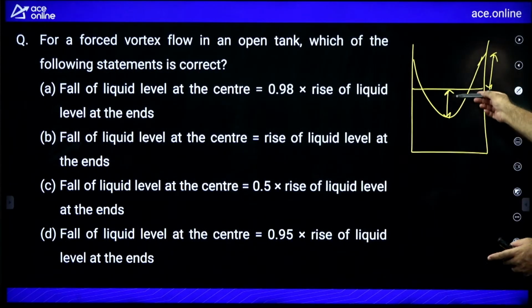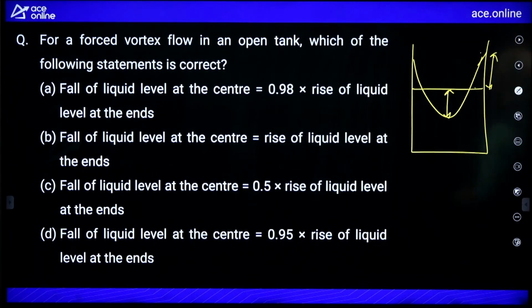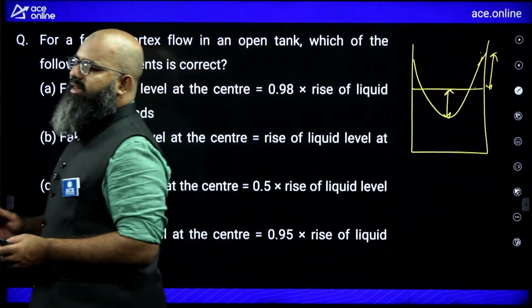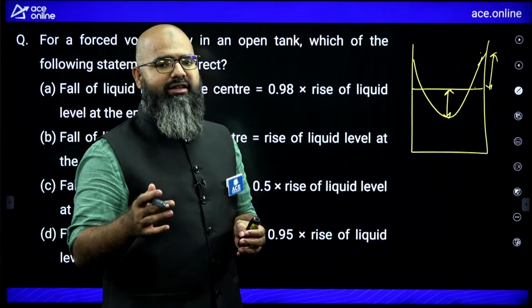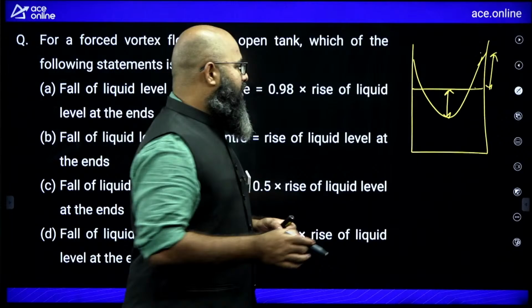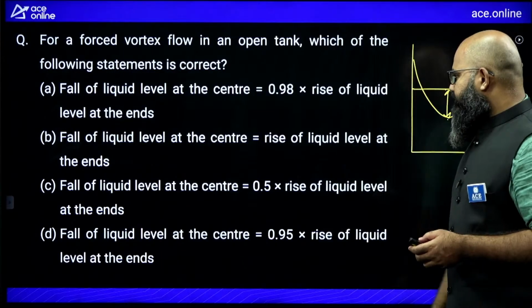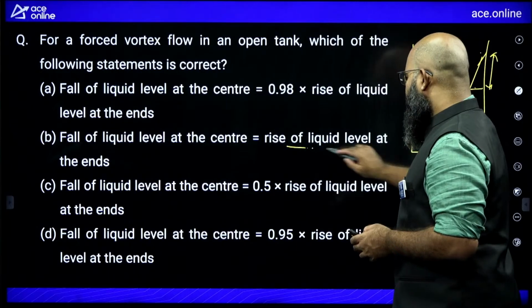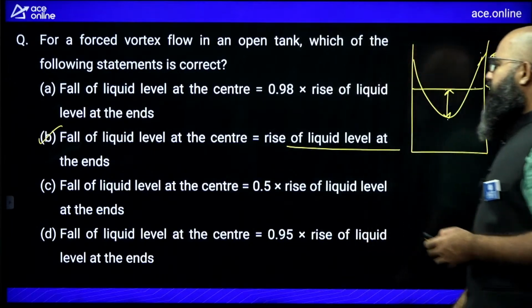You should know that whatever decline is taking place here, the same rise is going to take place here. So decline and rise are going to be the same. How do we get this idea? This idea is deduced from the fact that the volume of a paraboloid is equal to half the volume of the circumscribing cylinder. I hope you remember this. So whatever decline is there, the same rise is going to be there. Which option will be correct? Fall of liquid level at the center is equal to rise of liquid level at the ends, so option B will be correct.